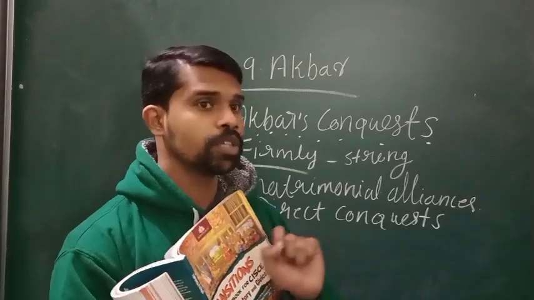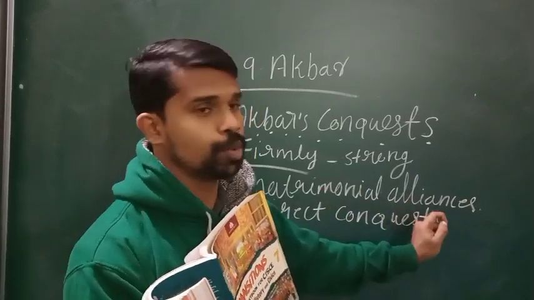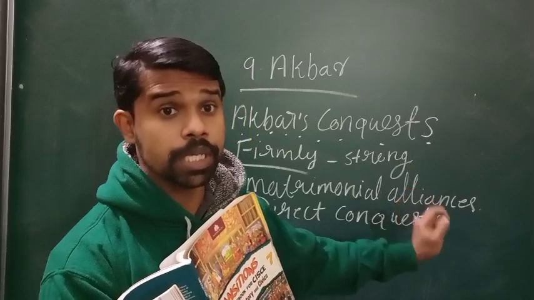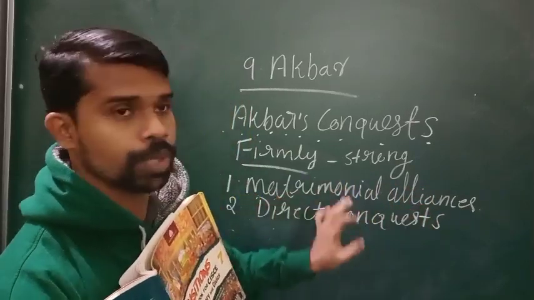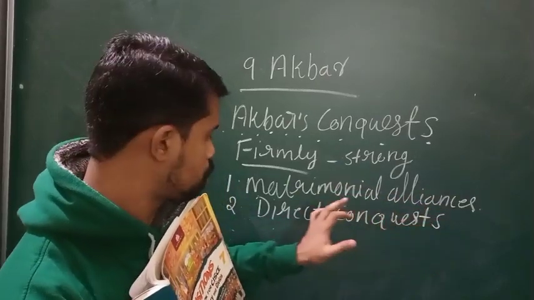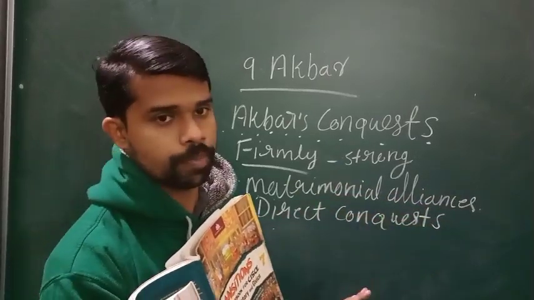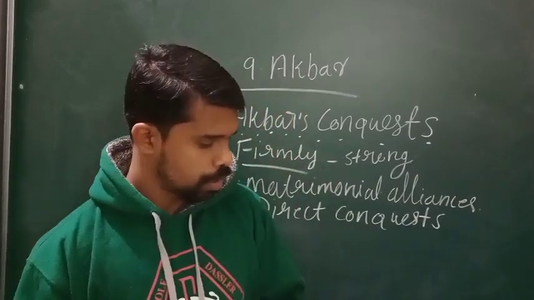He was using mainly these two methods, establishing matrimonial alliances as well as direct conquest. I hope you have understood these two points.